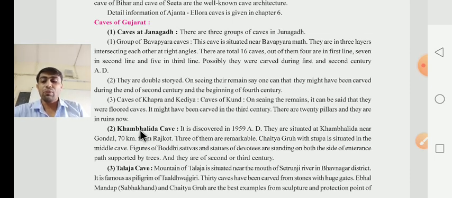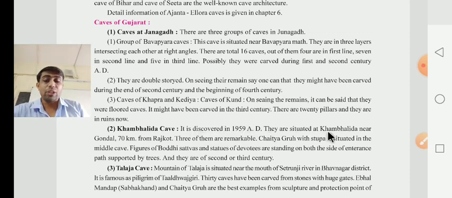After that, they give information about the Khambhalida caves. Which one? Khambhalida. You can say Khambhalia in Gujarati, but here we can say Khambhalida caves. It was discovered in 1959. In which year was it discovered? It was discovered in the year 1959.